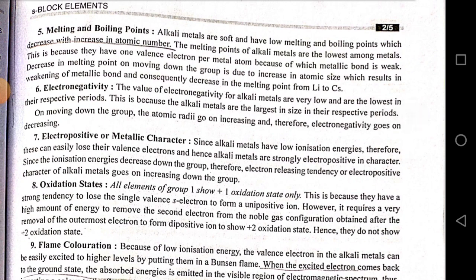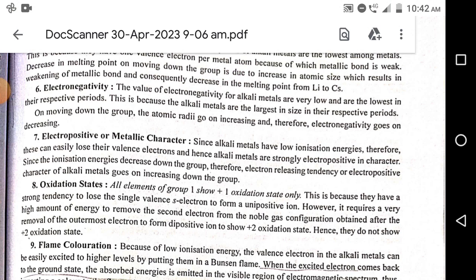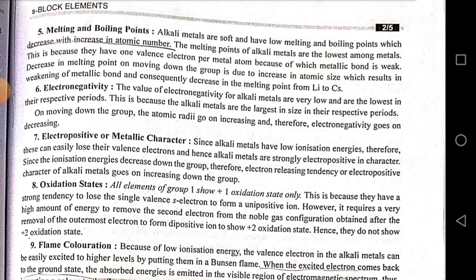Melting and boiling point. Alkali metals are soft and have low melting and boiling points, which decrease with increase in atomic number. The melting points of alkali metals are the lowest among metals. This is because they have one valence electron per metal atom, because of which the metallic bond is weak. The decrease in melting point on moving down the group is due to increase in atomic size, which results in weakening of the metallic bond and consequently a decrease in melting point from lithium to cesium.